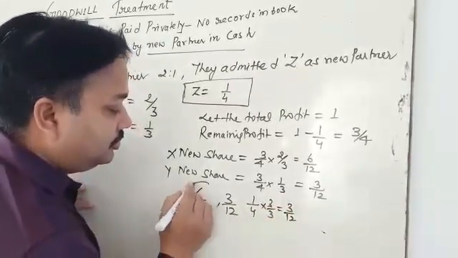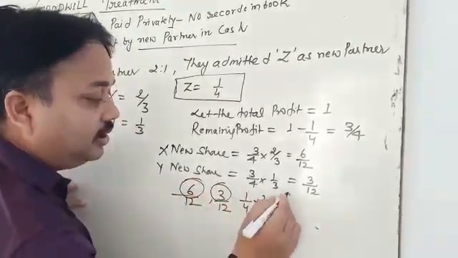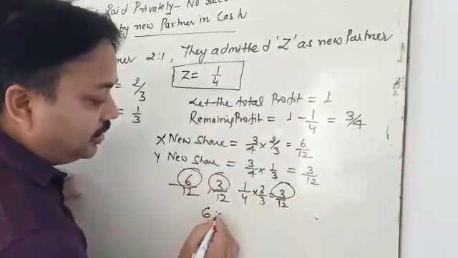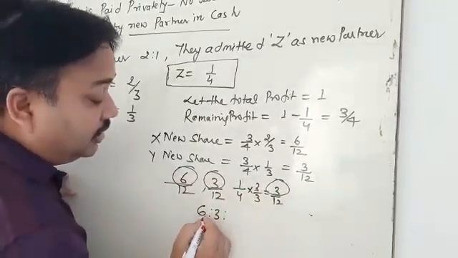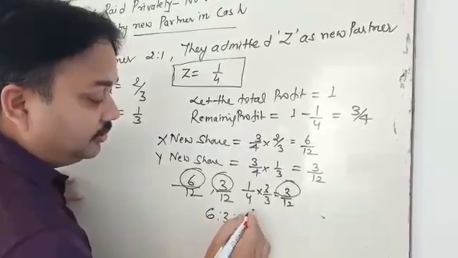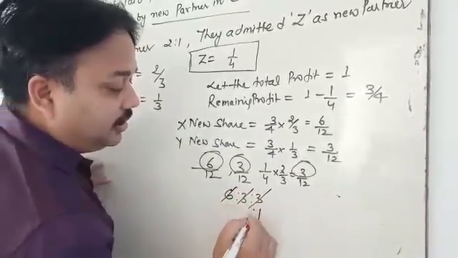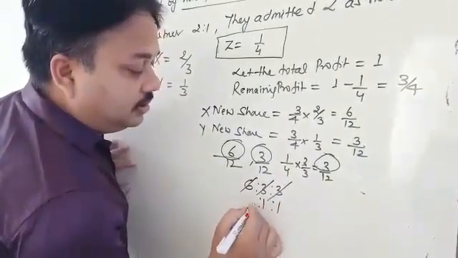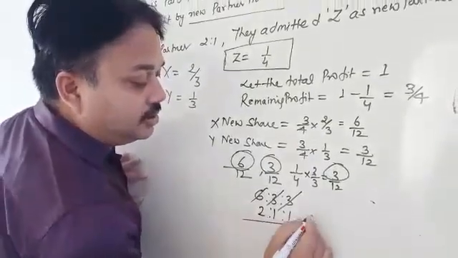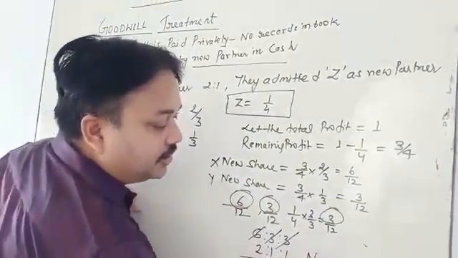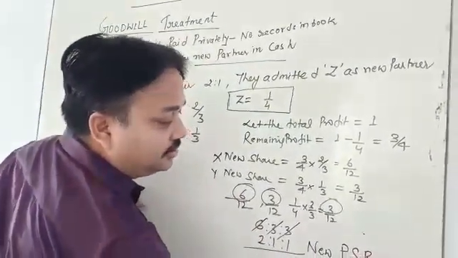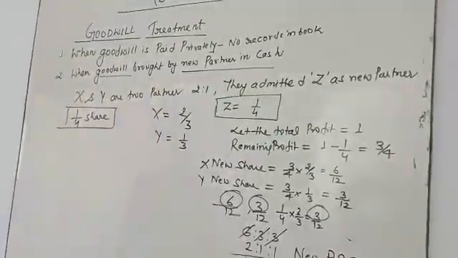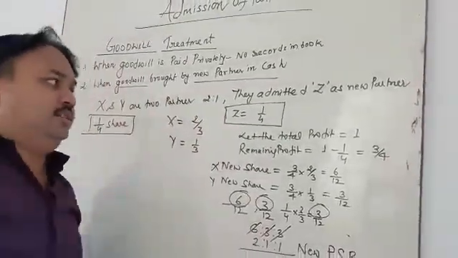So what do you observe? X is 6, Y is 3, Z is 3. When you divide by 3, you get 2, 1 and 1. This is called the new profit sharing ratio. My dear student, the profit sharing ratio is going to be changed.